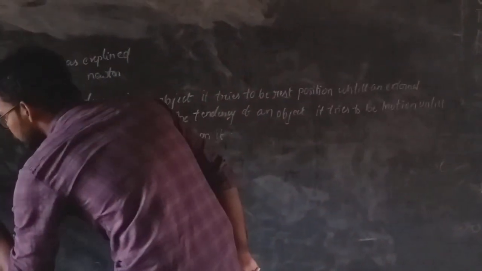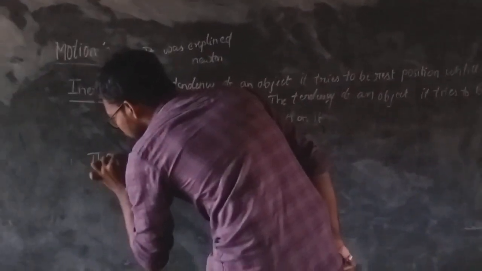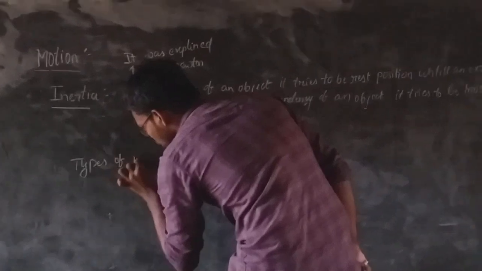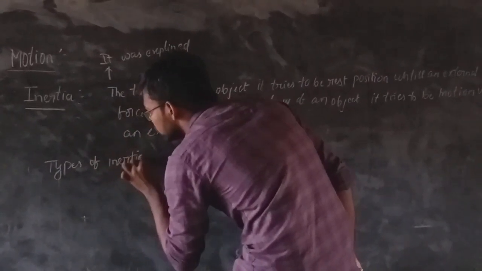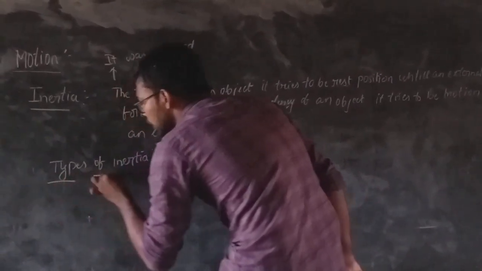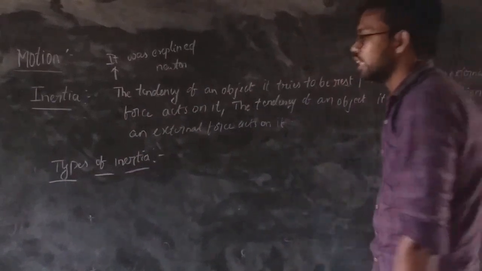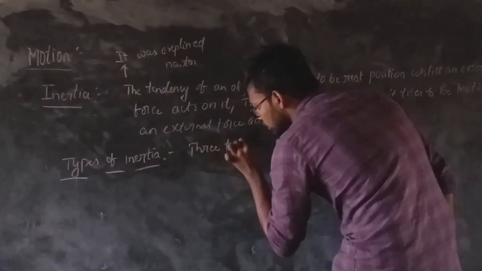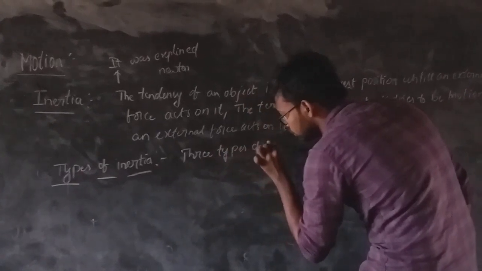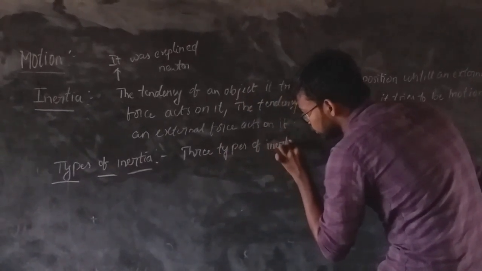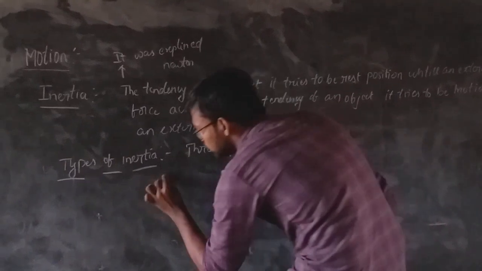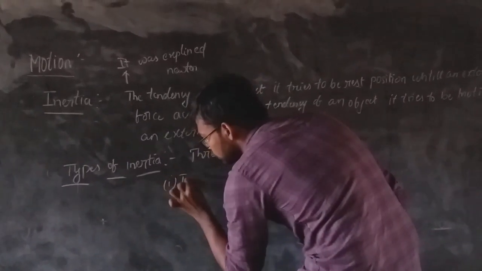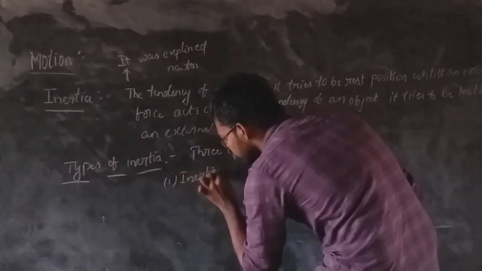Now coming to types of inertia. In types of inertia, there are three types. The first one, inertia of motion.